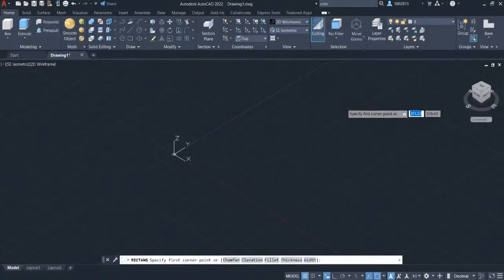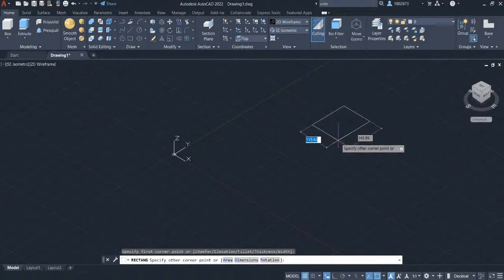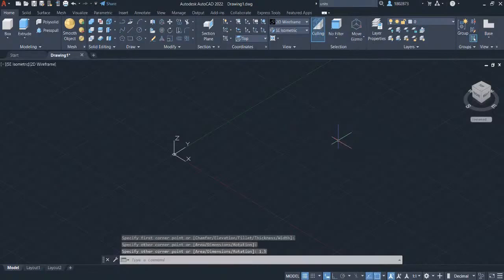Let's begin by grabbing rectangle under the draw panel and select rectangle. Left click here and move your crosshair here to create a rectangle. Let's key in 1 for the width and press tab to define the length and key in 1.5. Press enter. Double click on the wheel button to zoom extents.